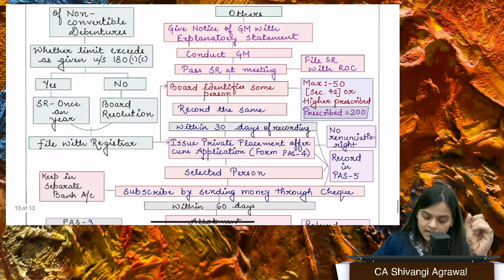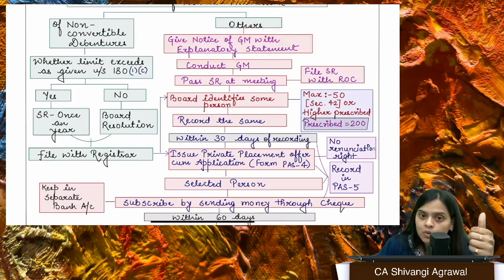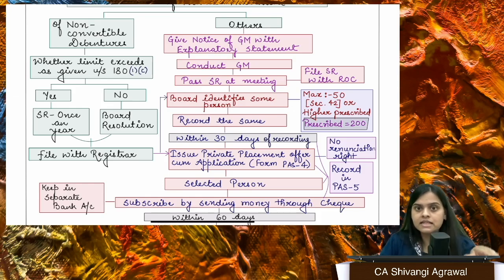When I am saying that an explanatory statement has to be given, what are the contents which you will write in the explanatory statement? What are the particulars of offer? Which security I'm offering? What is the price at which the security is being offered? What is the valuation? Who has done the valuation? Right? How much amount you intend to raise? Other terms and conditions. So all these will be written. Okay. So I hope this is clear. Apart from that, if you do not comply, there is a penalty which you can learn, and that's it.